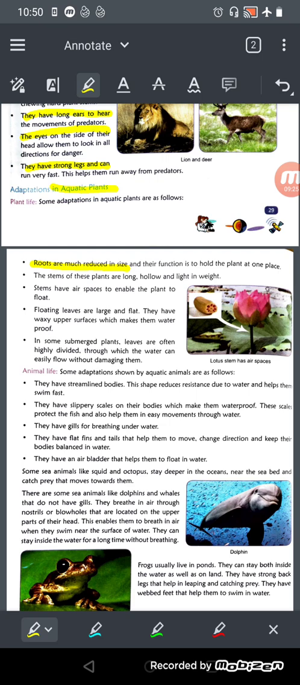The stems of these plants are long, hollow and light in weight. For what? So that they can float. Stems have air space to enable the plant to float, and floating leaves are large and flat.